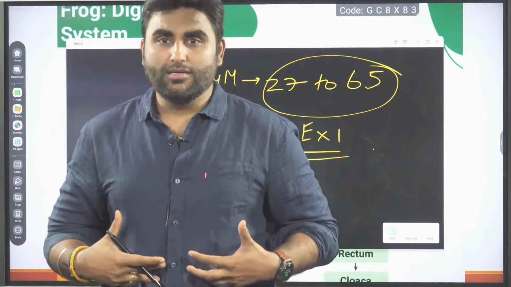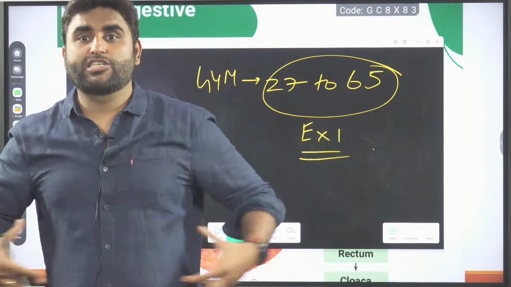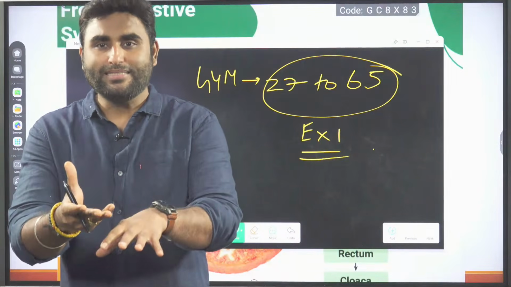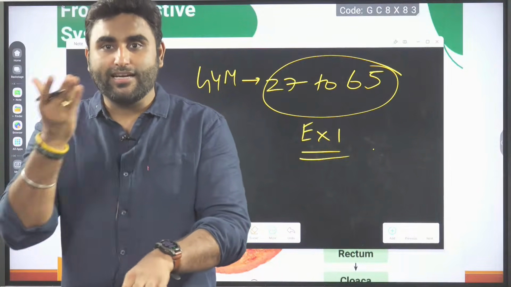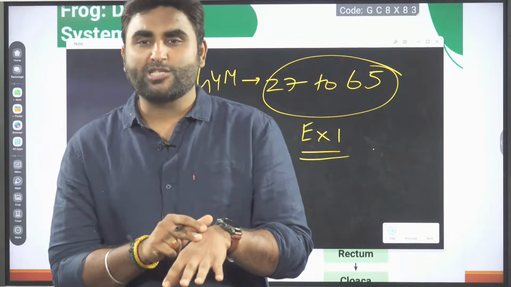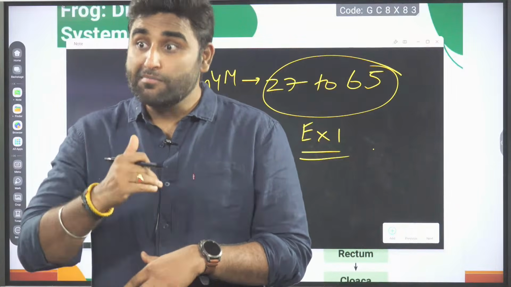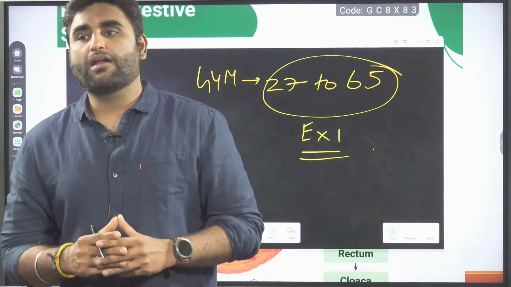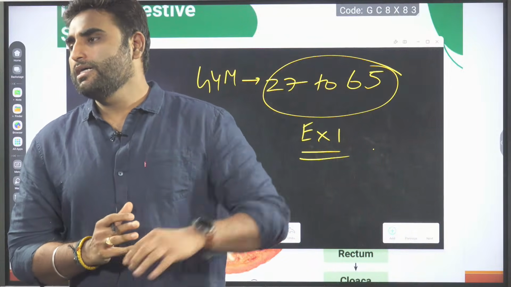So if the frog wants to get rid of the CO2 very fast, it will use its moist surface, because CO2 can easily get dissolved and dispersed out. So actual cutaneous respiration is less for oxygen intake, more for CO2 release outside. Are we clear?